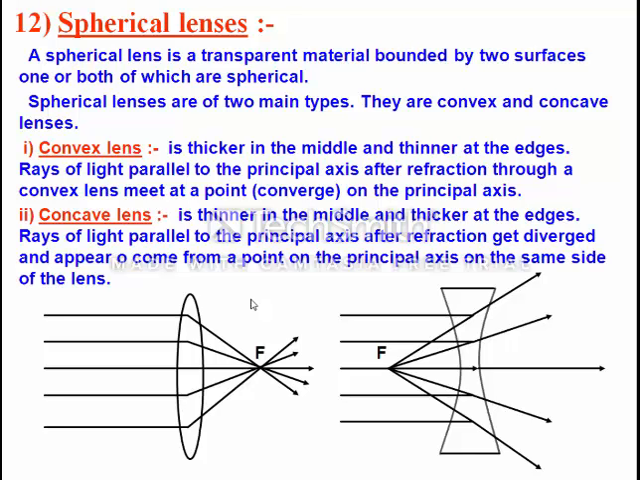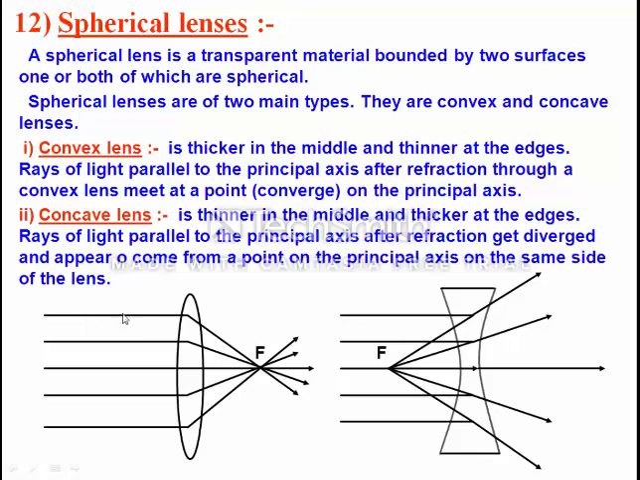For class 10th we will study the convex lens and concave lens, though when you move to higher classes in 12th, the convex lens is also of many types and the concave lens is also divided into many parts. But here we have to deal only with the convex lens and concave lens. A convex lens is thicker in the middle and thinner at the edges.